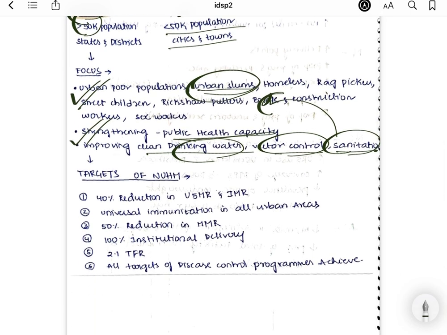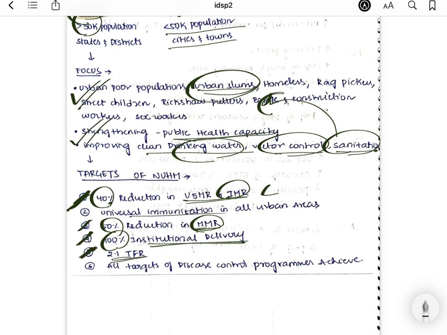So let us see the targets of the National Urban Health Mission. 40, 50, 100, right? There should be a 40% reduction in the under 5 mortality rate and the infant mortality rate. It is related to children, right? So a 40% reduction in child death rate. Coming to 50%, a 50% reduction in the maternal mortality rate. And how will you reduce the infant mortality rate and the maternal mortality rate? By providing institutional delivery. So there should be 100% institutional deliveries. Also TFR should be 2.1, and universal immunization should be done in all urban areas.